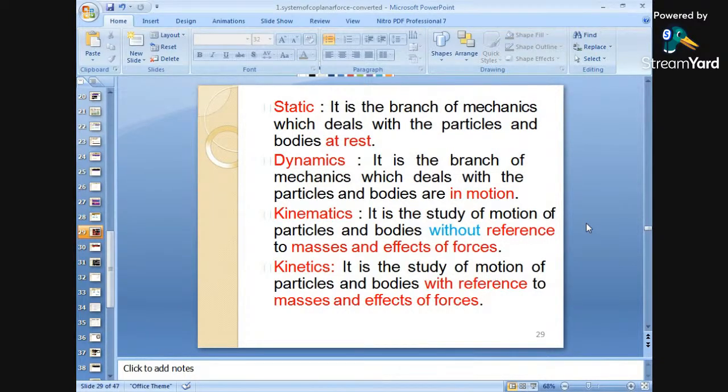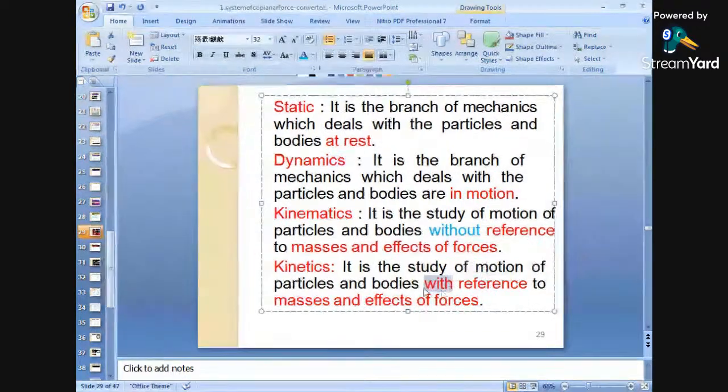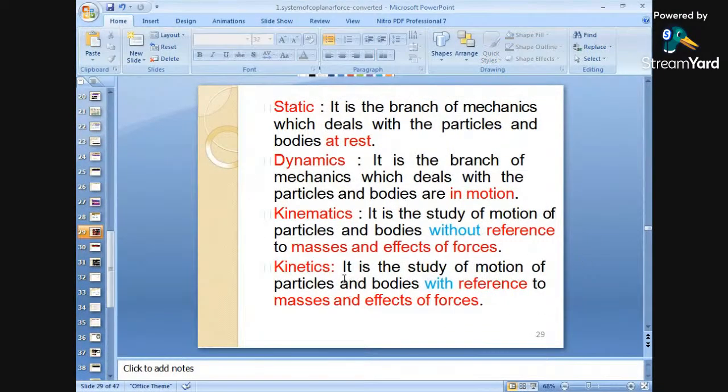Next, what is kinetics? It is the study of motion of particles and bodies with reference to masses and effect of forces. That means the forces causing the motions. What are the different forces which will cause the motions? The forces causing the motion are taken care of in kinetics. So in kinetics we will consider the forces causing the motion, and in kinematics we study without considering the forces causing the motions. Okay?